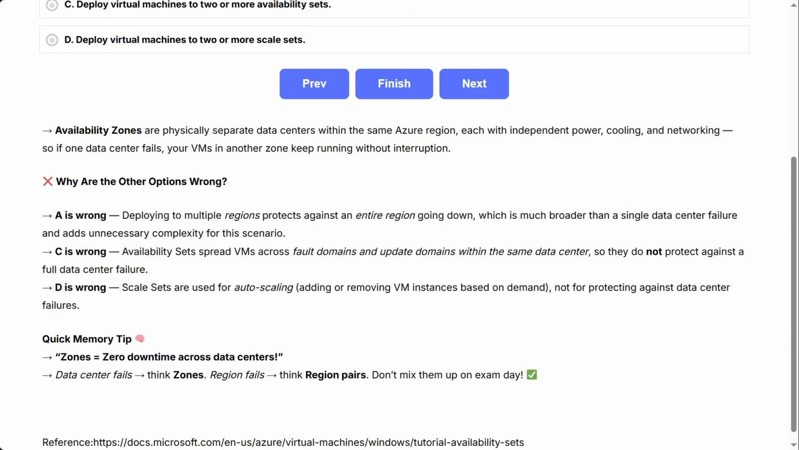Quick memory tip. Zones equals 0 downtime across data centers. Data center fails? Think zones. Region fails? Think region pairs. Don't mix them up on exam day.